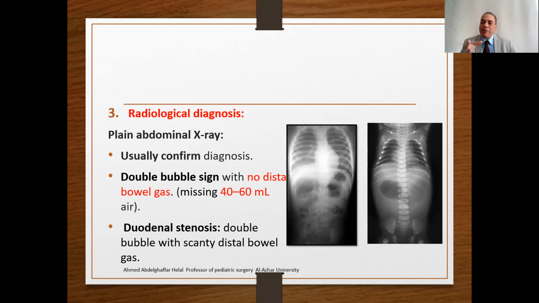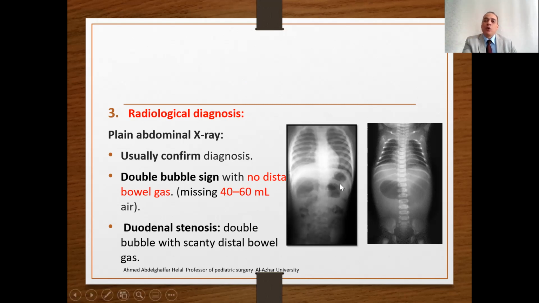And if there is no double bubble, we can induce the double bubble by injecting about 40 to 60 milliliters of air inside the nasogastric tube. So you will reproduce the double bubble if it is missing, or if the child already has a nasogastric tube inserted by some doctors who suck or aspirate the air from the stomach and the duodenum. So you can reproduce this double bubble.